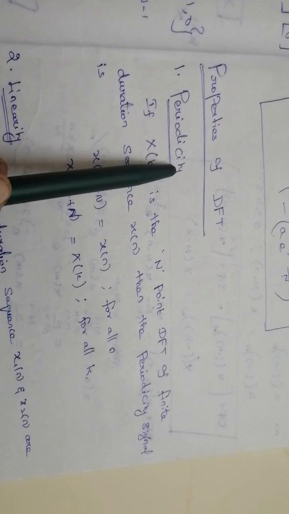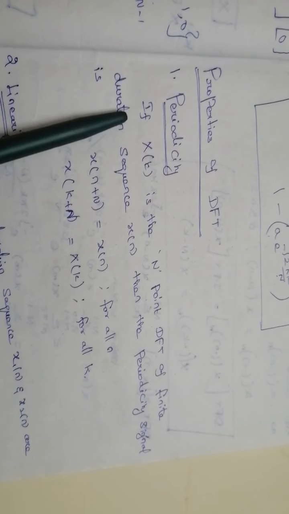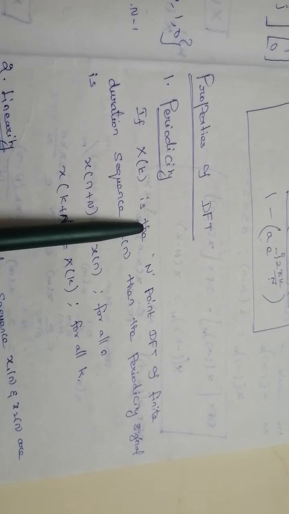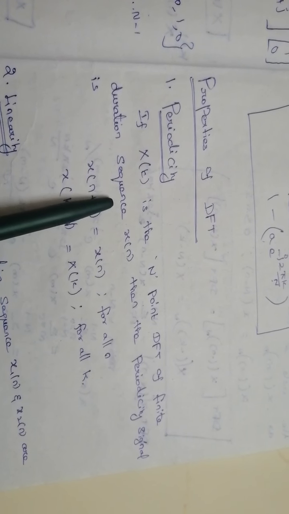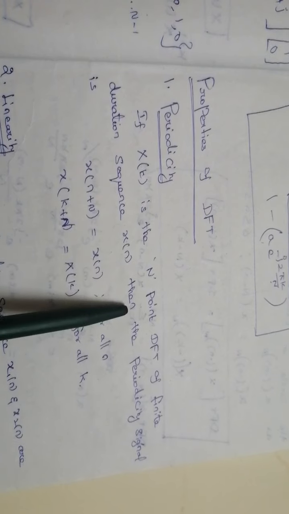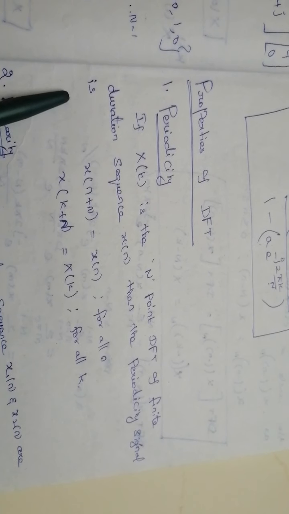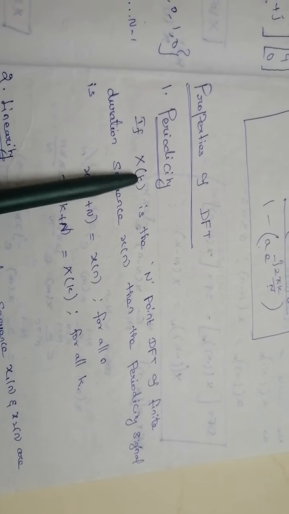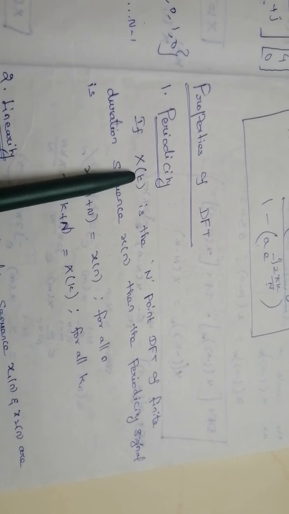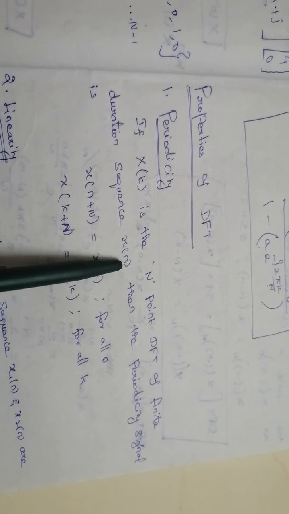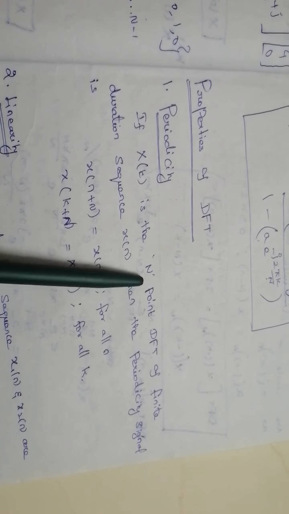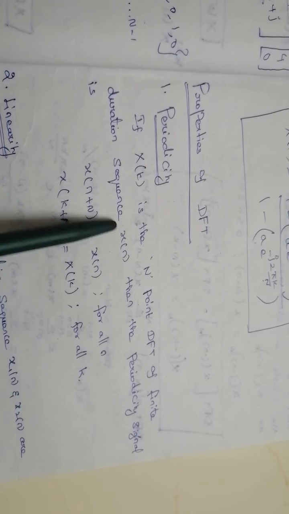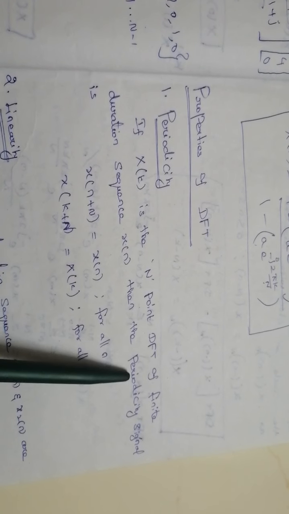First one is periodicity. Periodicity states that if X of k is the N-point DFT of a finite duration sequence x of n, then the signal is periodic. That means X of k is the DFT of the signal, that is the frequency domain, and x of n is the time domain sequence. So if the DFT of the sequence is N-point, then the time sequence is also a periodic signal.